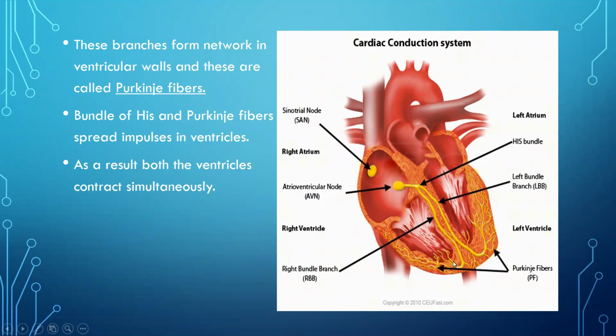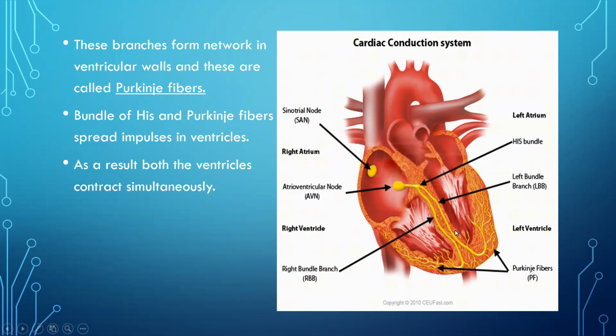When the Purkinje fibers carry the electrical impulses, the impulses spread, and both the ventricles contract. In this manner both auricles and ventricles contract, which brings about a smooth cardiac conduction system.